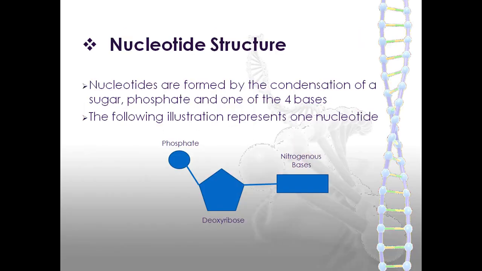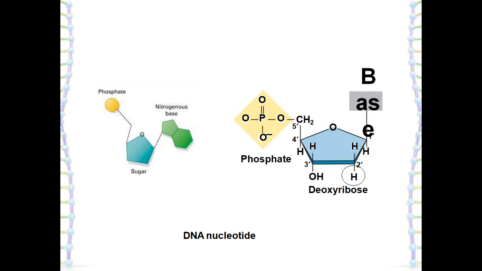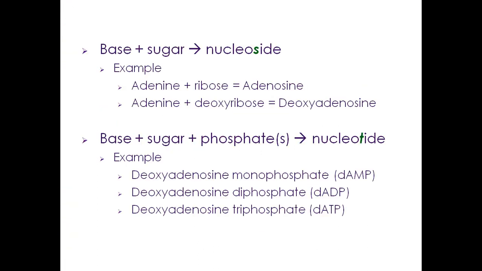Nucleotide structure. These nucleotides are formed by the condensation of a sugar, phosphate, and one of the four bases. The following illustration represents one nucleotide. In that, the phosphate group, deoxyribose, and the nitrogenous base. Base plus sugar gives the nucleoside. Example is adenine plus ribose gives adenosine. Adenine plus deoxyribose gives deoxyadenosine. Next, base plus sugar plus phosphate gives the nucleotide. Now see the difference: base plus sugar gives the nucleoside and base plus sugar plus phosphate gives the nucleotide.